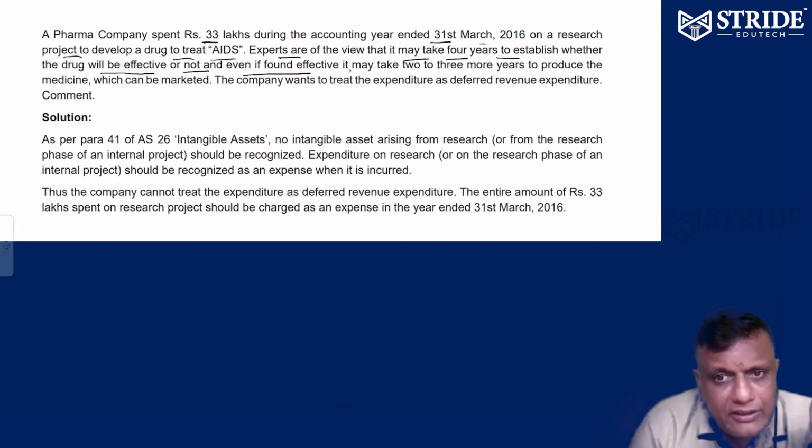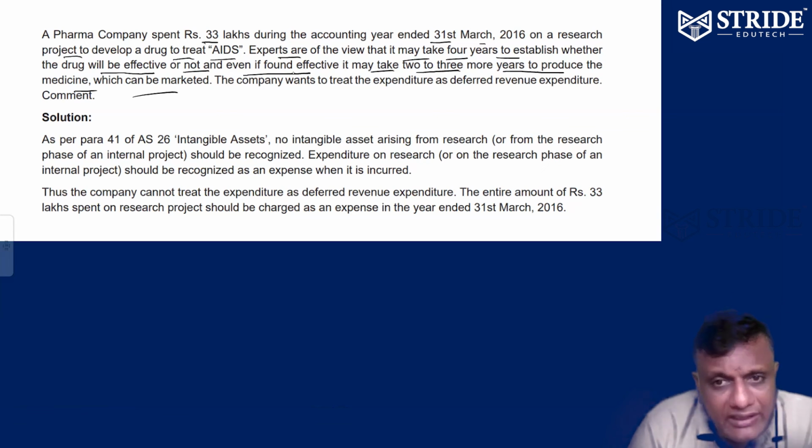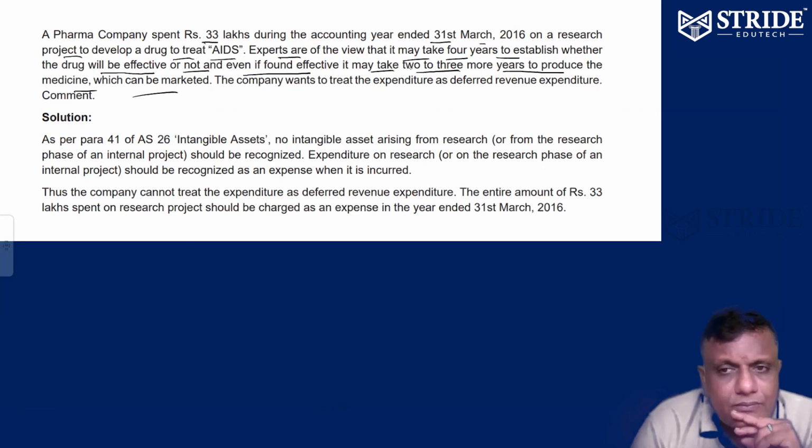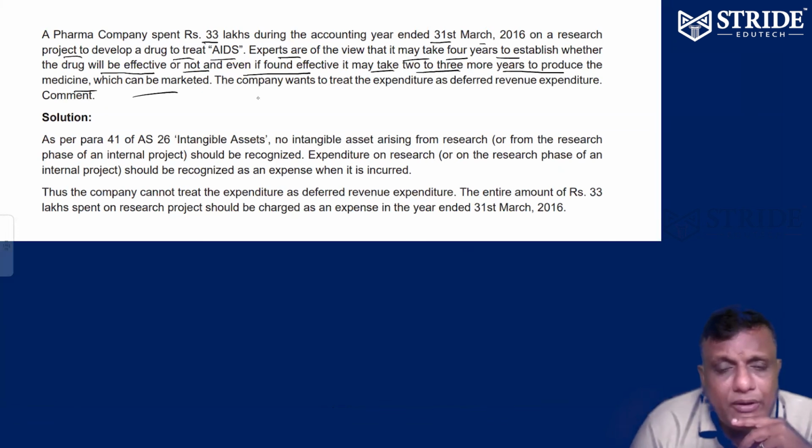Even if found effective, it may take 2 to 3 more years to produce the medicine which can be marketed. So generally it will take 4 years to establish a drug to cure AIDS. To find the effectiveness we have to go for testing for 4 years, and for production we need an additional 3 years, then for marketing. The company wants to treat the expenditure as deferred revenue expenditure.